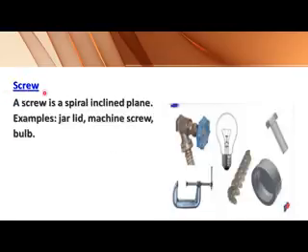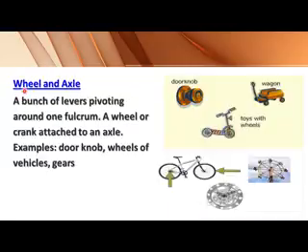The next machine is the screw. So what is a screw? A screw is a spiral inclined plane, and we have examples: jar lid, machine screw, and bulb. These are examples of a screw. Now wheel and axle: a wheel or crank attached to an axle, like a bunch of levers pivoting around one fulcrum. For example, doorknobs, wheels of vehicles, gears. All these are examples of wheel and axle.